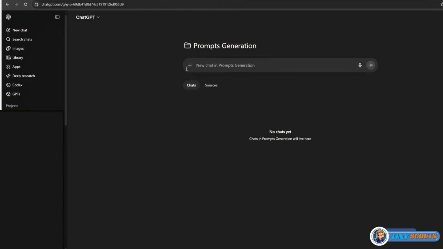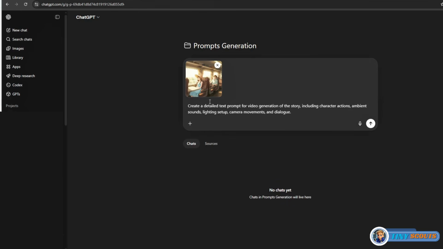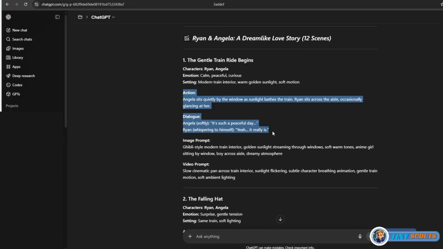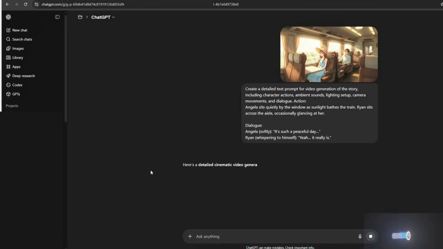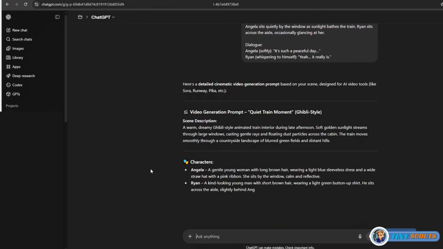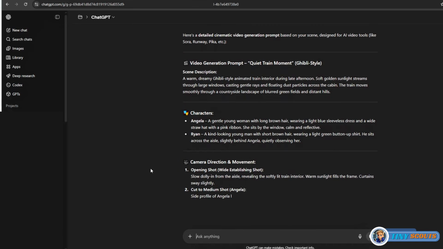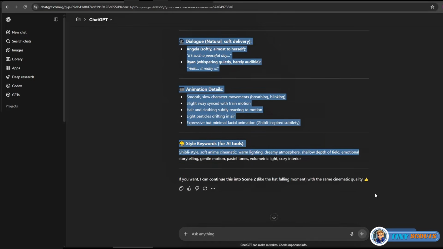Let's go back to ChatGPT and create a complete detailed prompt for our video generation. First, upload the first scene image, then ask ChatGPT, create a detailed text prompt for video generation of the story, including character actions, ambient sounds, lighting setup, camera movements, and dialogue. After that, copy the action and dialogue details from our script, paste them here, then click Generate. This is an important step before creating your video because it ensures your prompt is fully detailed and structured. It helps you avoid wasting time and credits on video generation tools that may produce errors due to incomplete or unclear prompts. Next, copy your video prompt.